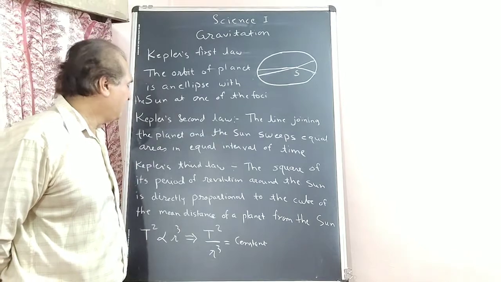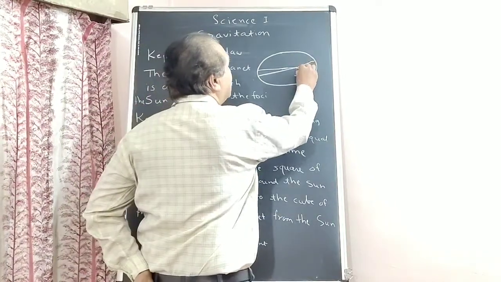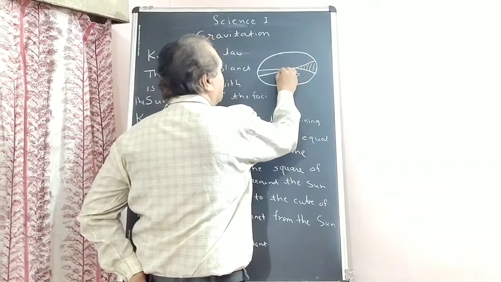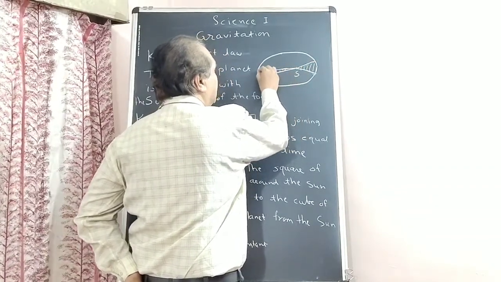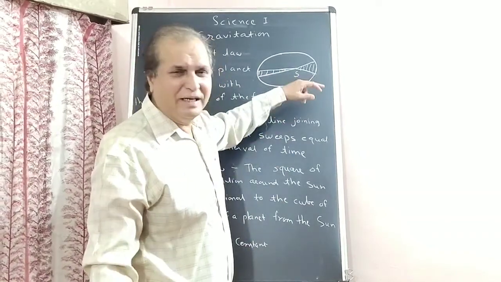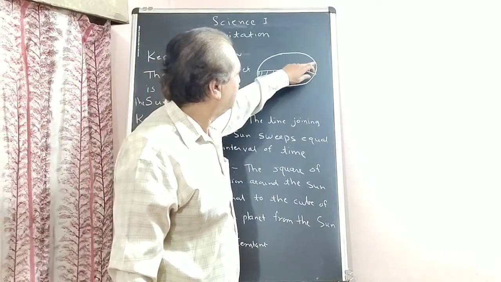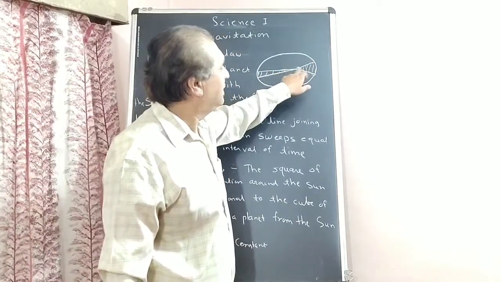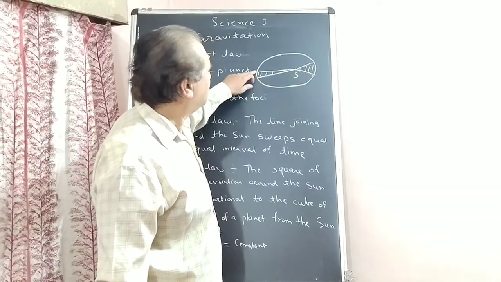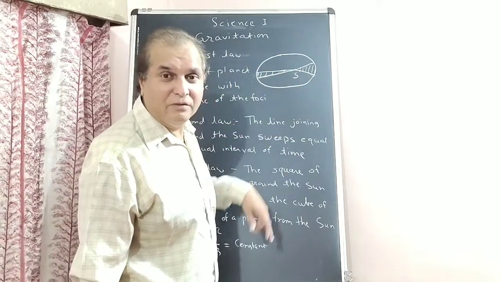Okay. It means I will shade the region. The area of this shaded region is equal to the area of this shaded region. Suppose for example 50 days: if the Earth covers this much in 50 days because it is very close to the Sun, here it will cover much less distance in 50 days, but the area swept will be the same.